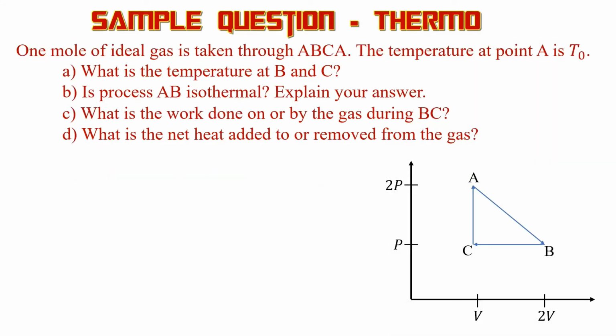The most common thermodynamics free response question on the AP exam is usually going to be something involving a PV diagram. So here's a question where we have 1 mole of an ideal gas, so n is 1. It's taken through the process A, B, C, A, so that means it goes from A to A through B and C. We're given the temperature at point A of T sub 0, then we have 4 questions there. So part A asks for the temperature at B and C, and that's going to be in terms of the temperature at A, which is T sub 0.